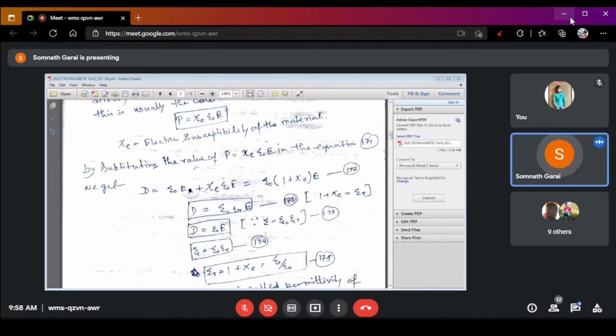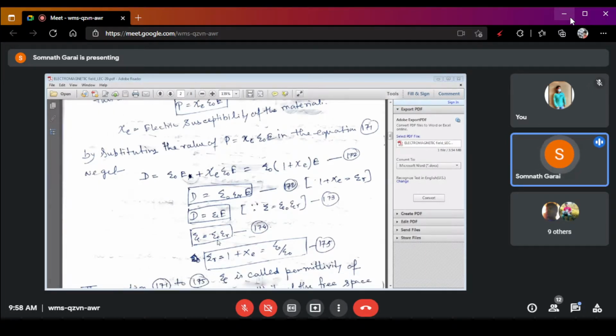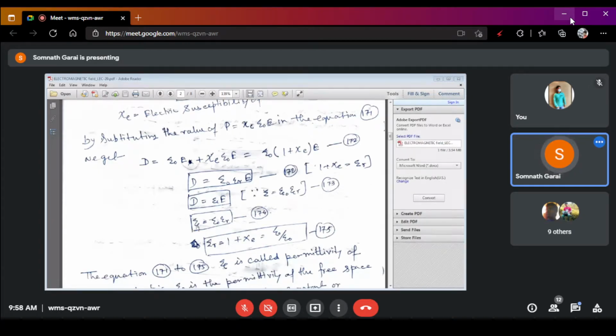So epsilon is equal to epsilon naught into epsilon R. So this equation is further modified to D is equal to epsilon into E, where epsilon is equal to epsilon naught into epsilon R. Now from this equation, epsilon is equal to epsilon naught into epsilon R, so epsilon R we can write as epsilon by epsilon naught.